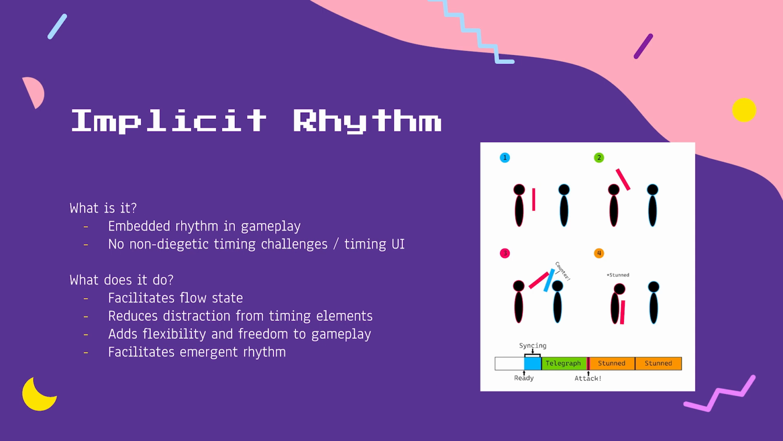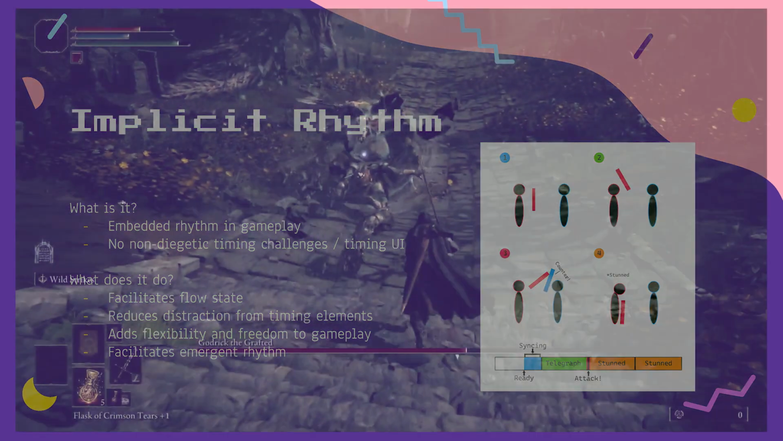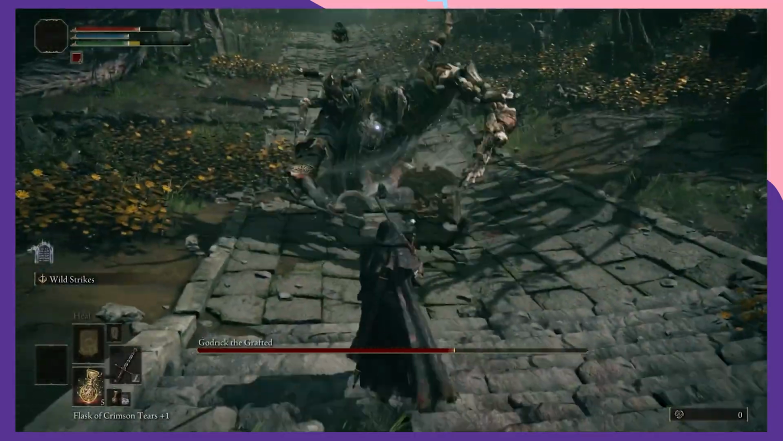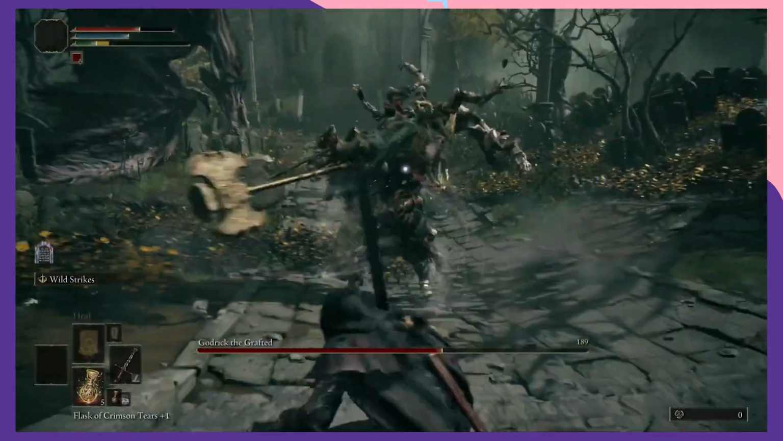Implicit rhythm is an original term coined by me to describe a phenomenon I've observed in games. The best way I can describe it is rhythmic gameplay that's embedded in the world so the player reacts to it naturally, as opposed to asking the player explicitly to follow a certain non-diegetic timing. So for example, in Elden Ring, combat relies heavily on the player's timing. The player learns how and when the enemy attacks and responds in time, and this creates a sort of rhythm.